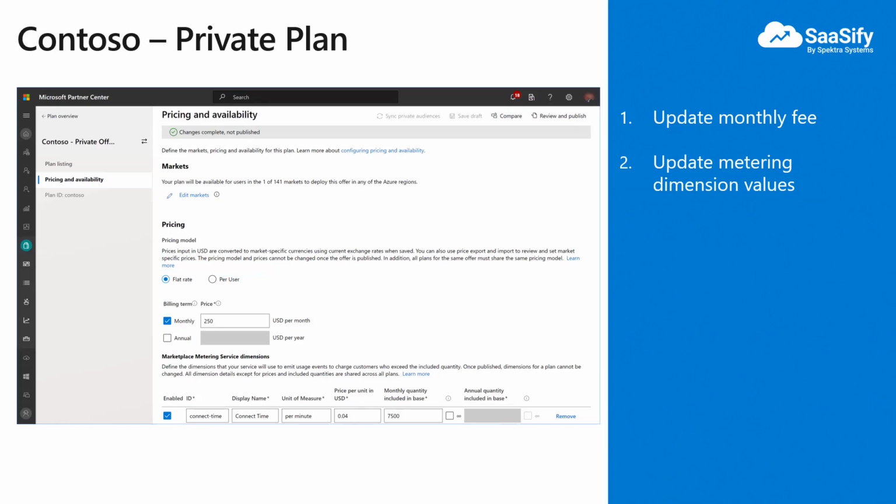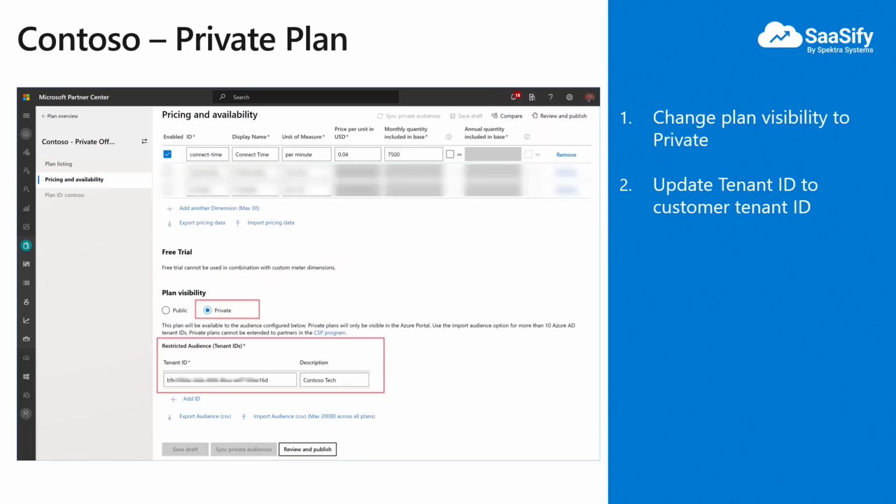Next is, how do we ensure that this pricing is only made available to Condeso? Instead of a public plan, you can make the visibility of the plan private. When we enable the visibility as private, we can specify which customers can see it. We need to work with the customer and get their Azure Active Directory tenant ID to enable visibility of the private plan to them.